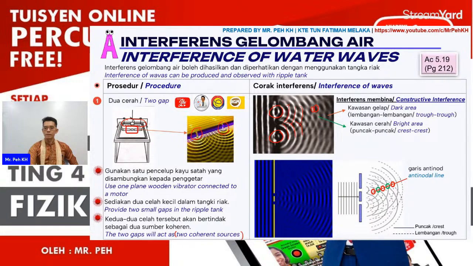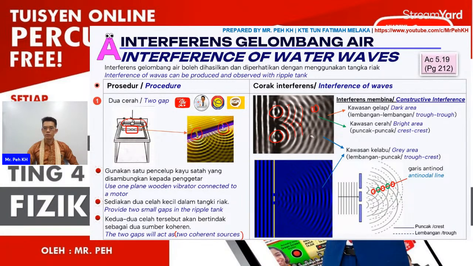Then the next here will be the gray region. You can see it like a straight line, right? This is the gray area where the trough and the crest meet, shown by the schematic diagram.